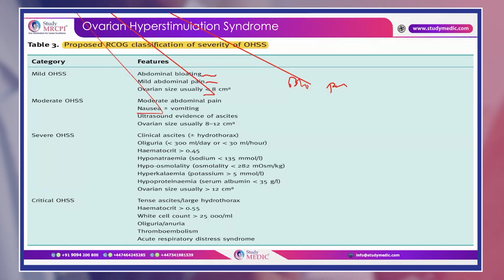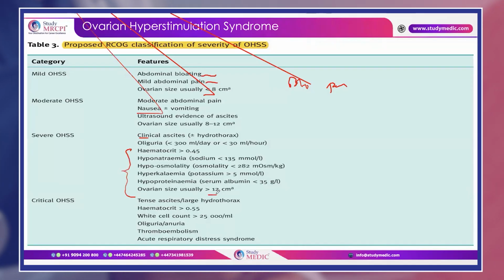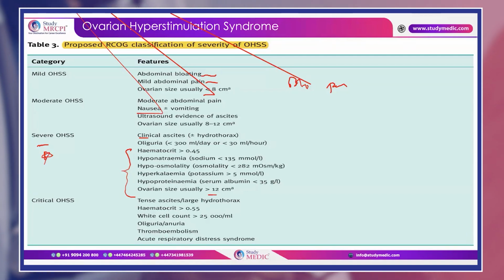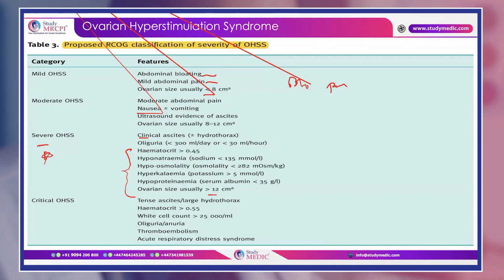And for severe OHSS, on clinical examination ascites is there, along with lab values like raised hematocrit, hyponatremia, hypoosmolality, hyperkalemia, and ovarian size more than 12 centimeter, then it is severe OHSS. This is what is there in our question. So the question we discussed is a case of severe OHSS.